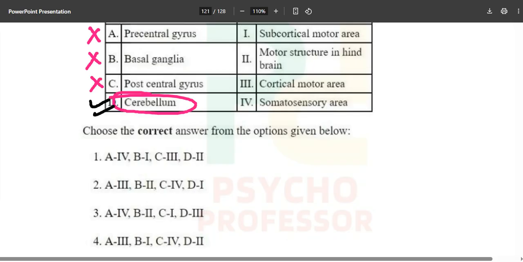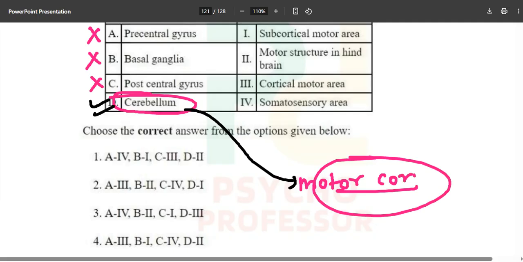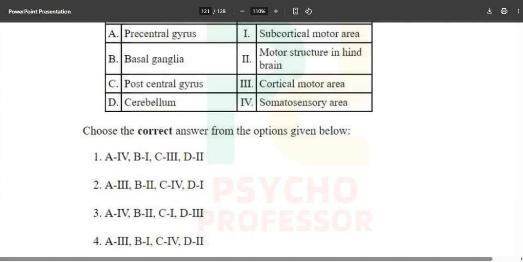So what is the function of the cerebellum? It is also called the small brain, and its function is to have motor coordination. From motor coordination you are left with two options. Either option number 1 is going to be correct, or option number 4 is going to be correct. So cerebellum will match with what option? It will match with the second one, motor structure in hindbrain.